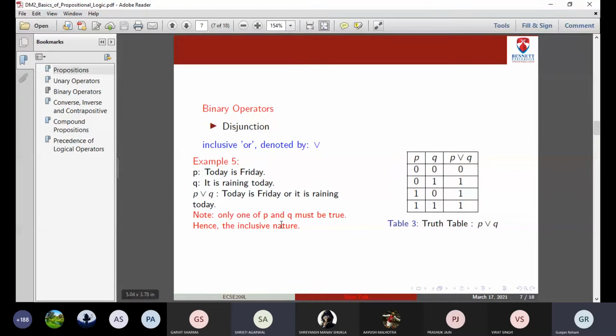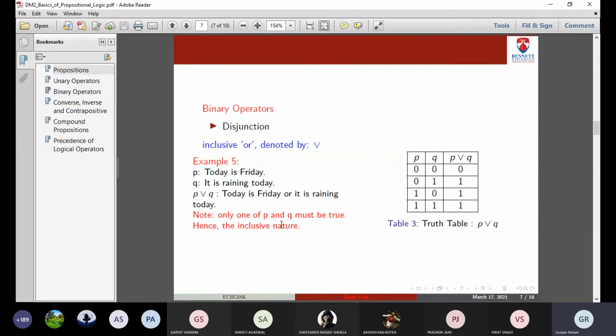Okay. So the inclusive nature is one of them should be included. Inclusive says either inclusion should be there, either of P or Q or both of them. So that is why we call it the inclusive. Even if one of them is included, then it will be one. One is the exclusive or, one is the inclusive or. Inclusive or says either of P or Q should be one, or both of them can be one. Exclusive says that one should be one, other should be zero. Exclusive means either one of them, but not both, right?